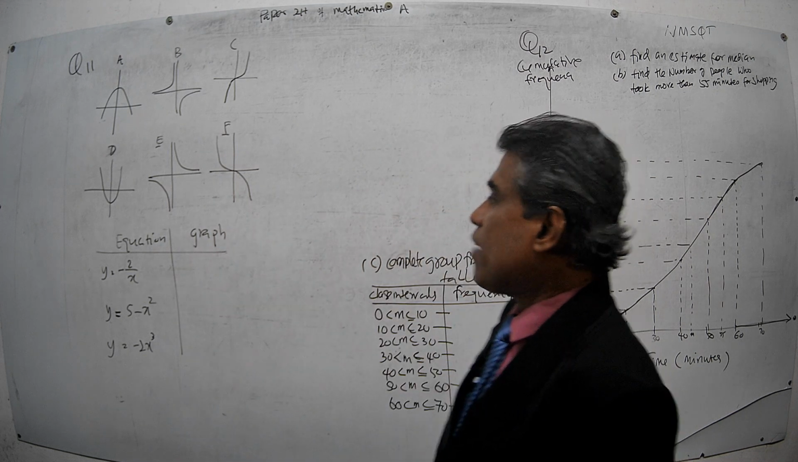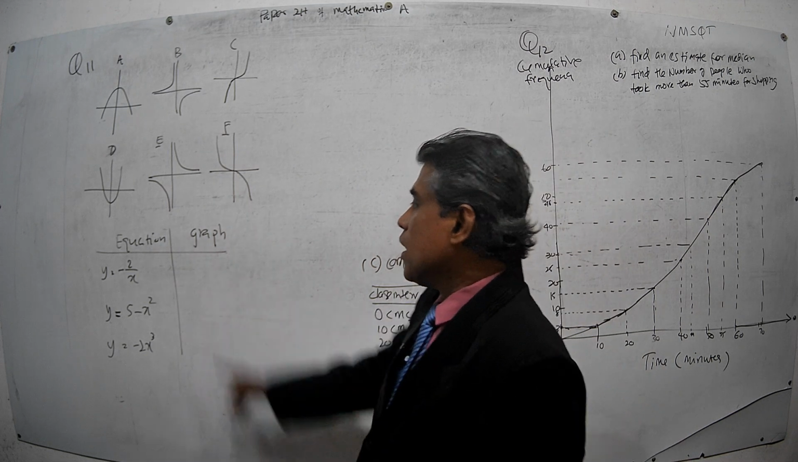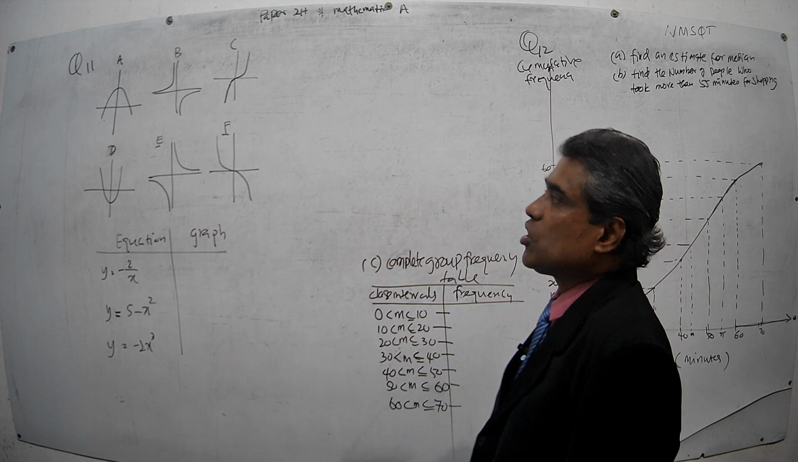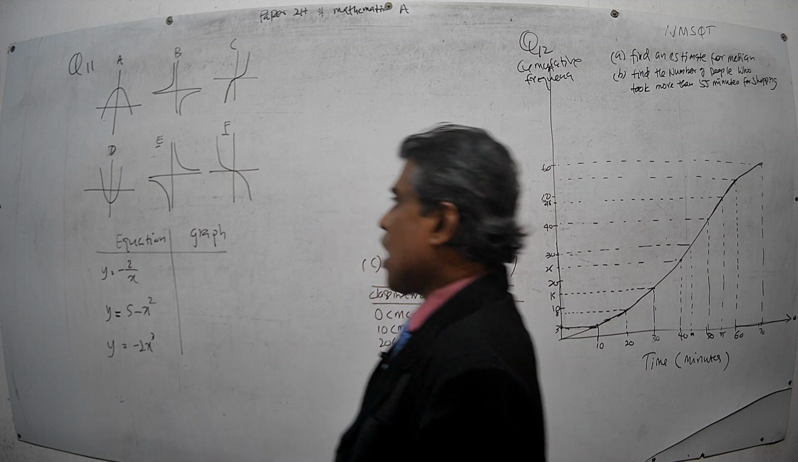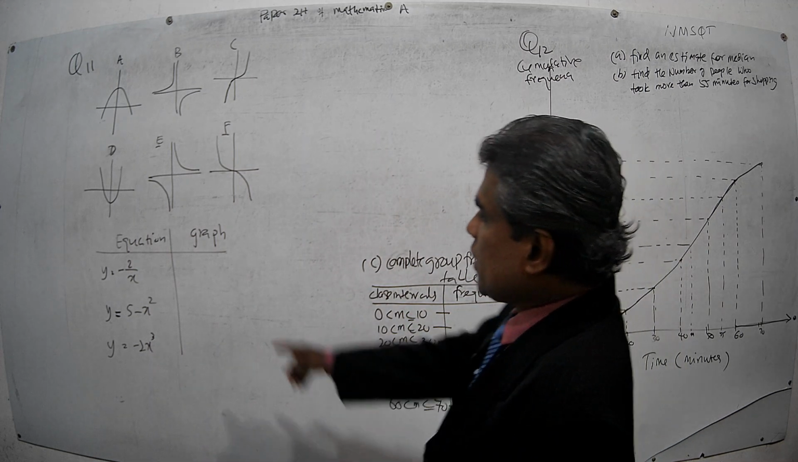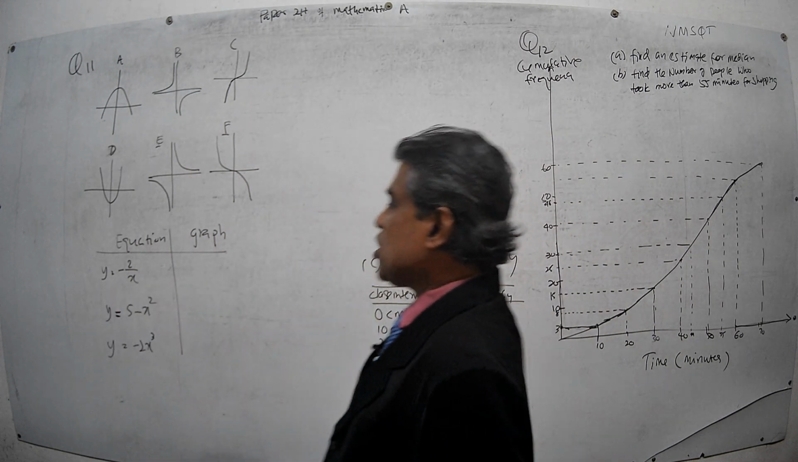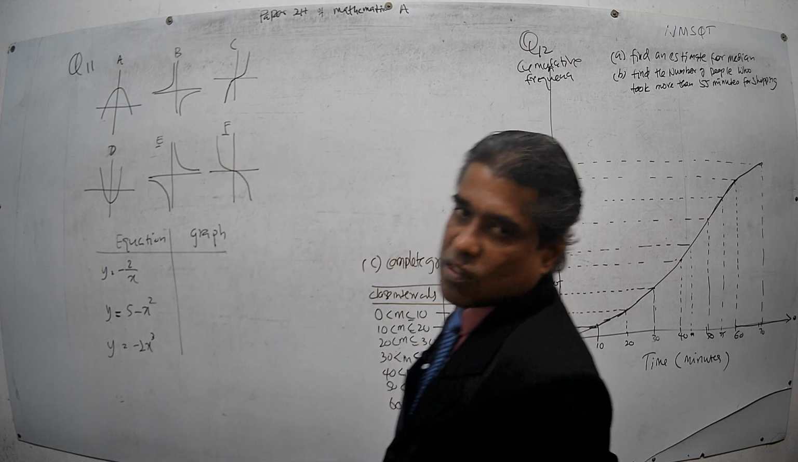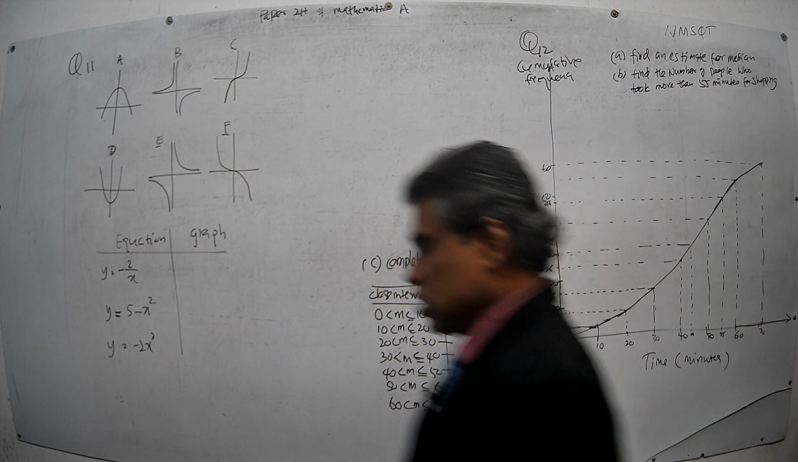What we have to do is match these equations to the graphs. We have to determine which equation goes with which graph. That is what we have to decide. We have to write here that y equals minus 2 over x goes with this graph, so we write the letter f here like that. That is what we have to write. We will see that question, right?